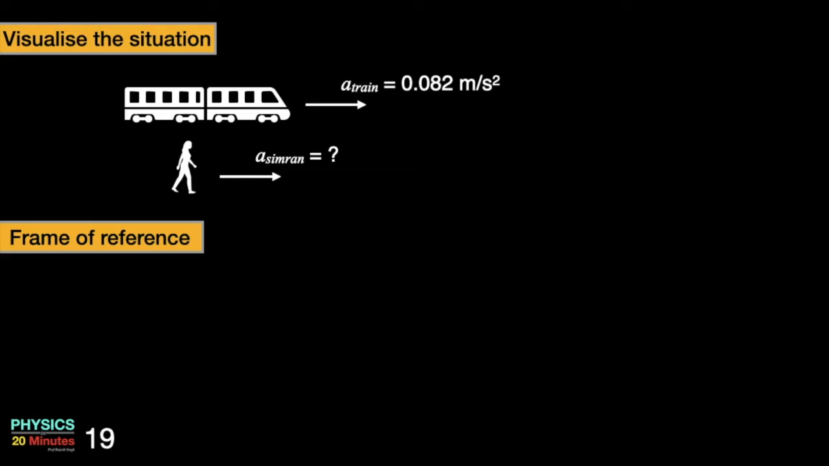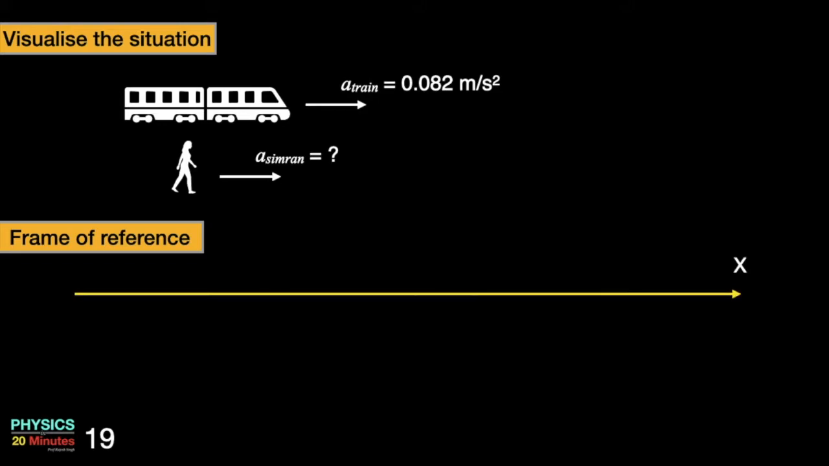The frame of reference: both Simran and train are running in the same direction, and that direction can be represented with the x-axis. The next is the choice of the origin. We can take that position as the origin from where Simran starts running.